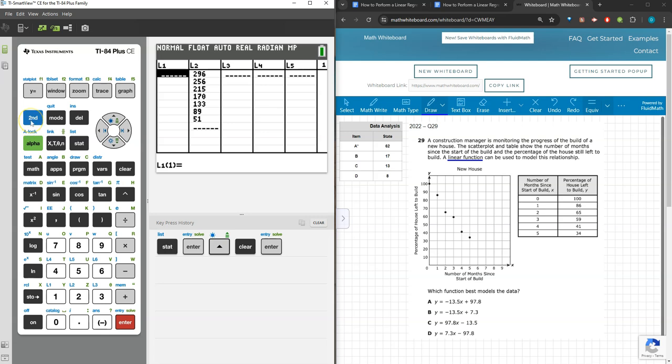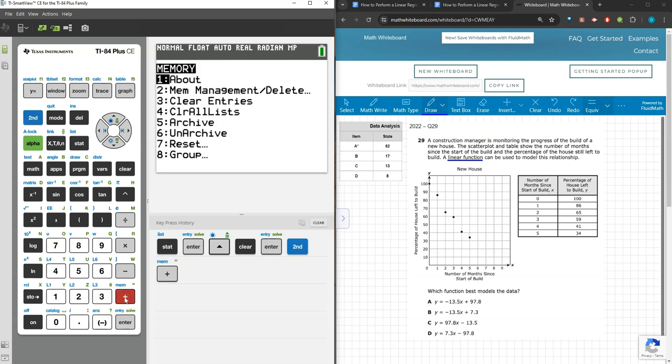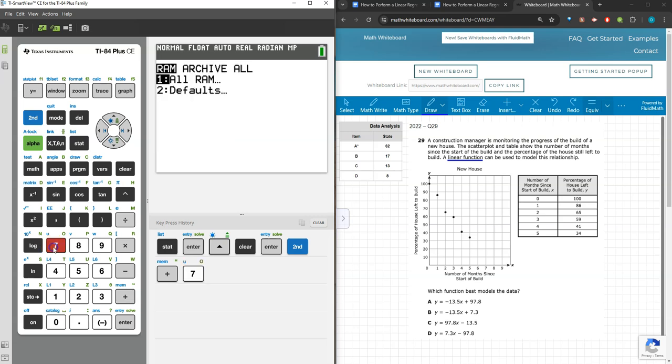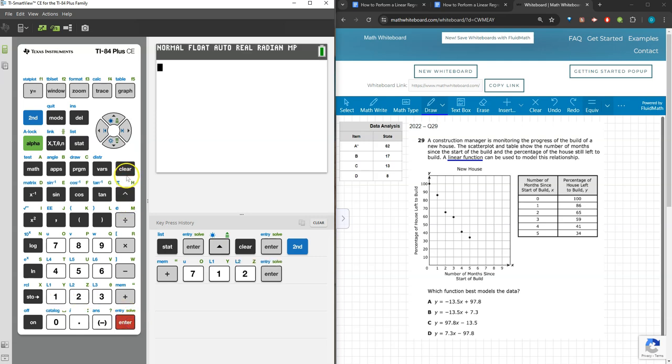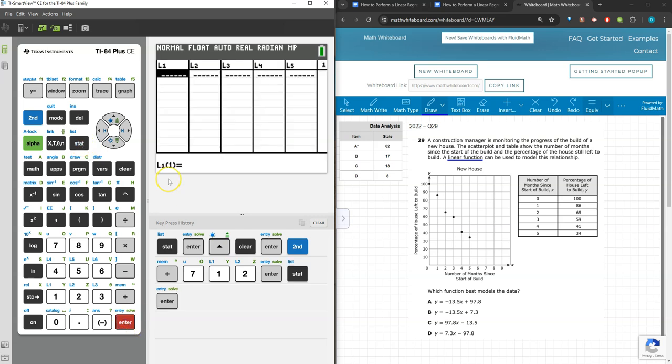And if you aren't familiar with resetting the RAM, I'm going to go ahead and do that now. So that's second, memory, or the plus sign, option 7 for reset, option 1 for all RAM, and option 2 for reset. So my RAM is cleared, or the random access memory. So when I go to my list now, no data is there, and in no other part of the calculator will you see data as well. So that means I can now enter in my data. I'll go ahead and do that quickly.